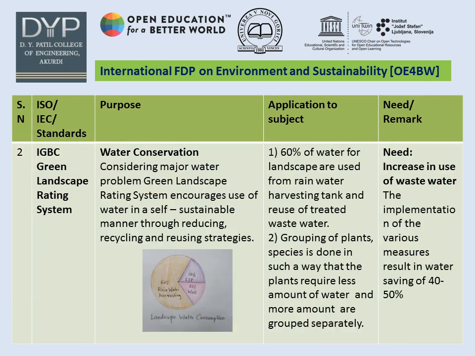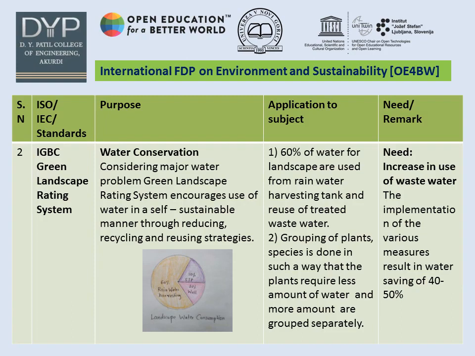Next point is water conservation. Considering the major water problem, the green landscape rating system encourages use of water in a self-sustaining manner through reducing, recycling and reusing strategies. This is applicable in this project in the following way. 90% of water for landscape is used from rainwater harvesting tank and reuse of treated wastewater.